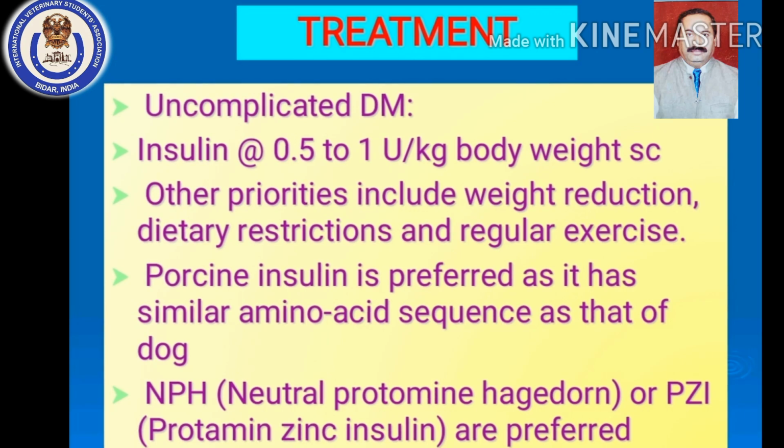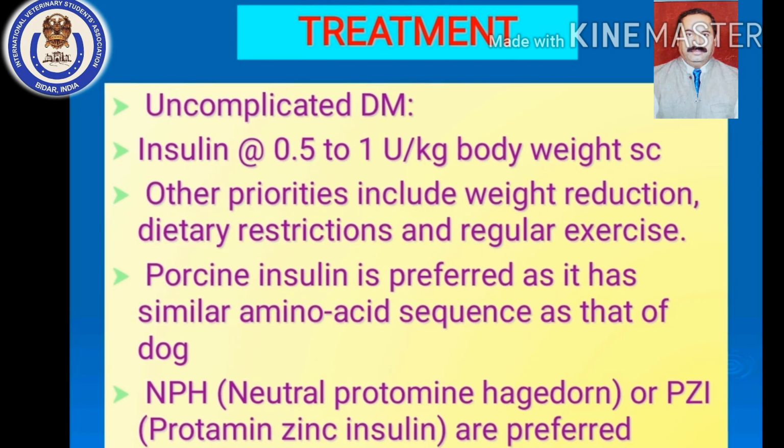The long-acting insulins are available in 2-3 forms. Take a dog weighing 20 kgs and having diabetes. 0.5 into 20 comes to 10 units. So the dog requires 10 units of long-acting porcine insulin to be given by subcutaneous route.